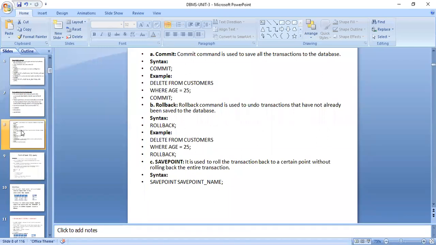It is used to roll the transaction back to a certain point without rolling back the entire transaction. That means the point we have saved will be saved, even if the current one goes. From the next point, it will not. For example, the syntax is savepoint, then the name.